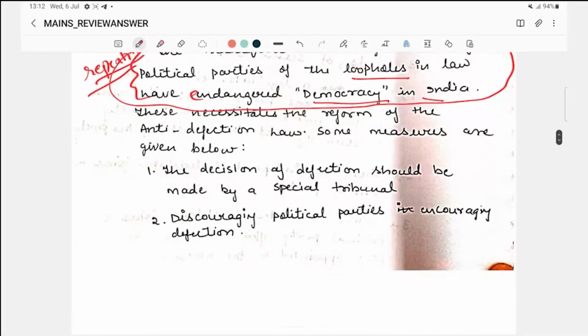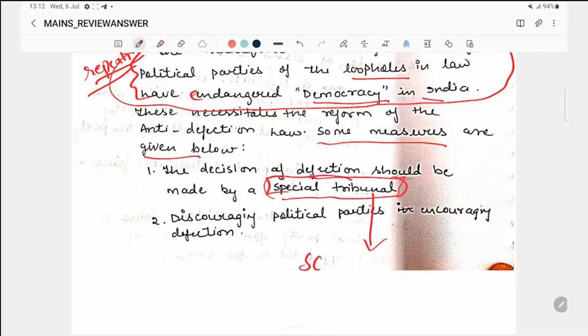Fine. Next, some measures are given below. The decision on a defection should be made by a special tribunal. Now you are mentioning a special tribunal, but you have to mention who said this. The Supreme Court said this in a recent judgment, the Kihoto Hollohan case, and the Megha Chandra case in 2020.